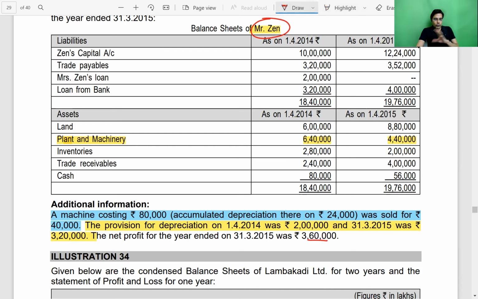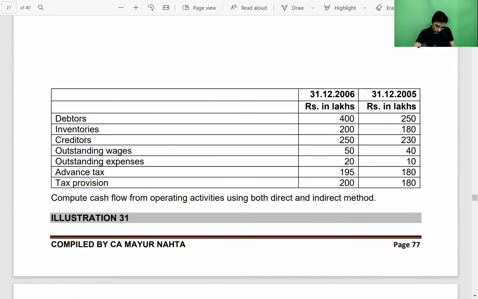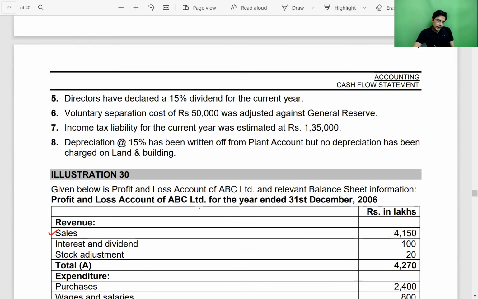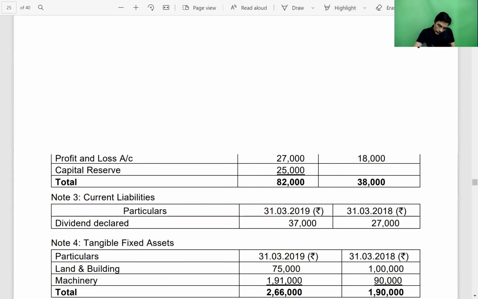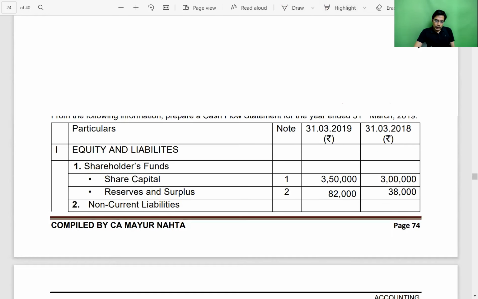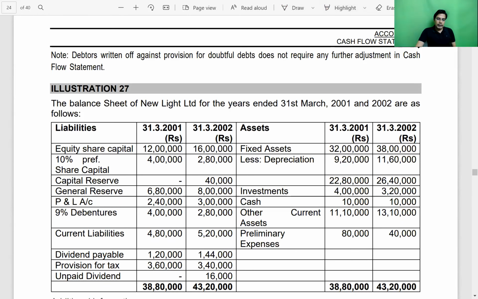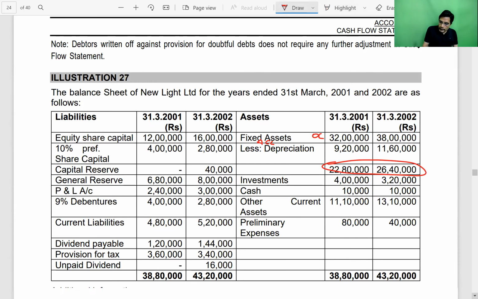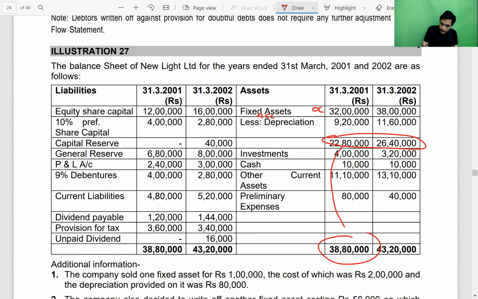Okay. Now, whatever questions we have done so far, in all those questions, what they used to do, they used to give us on the face of balance sheet fixed assets and then original cost, and then they used to minus the accumulated depreciation, and then they used to give us the net balance. Ultimately, in the total of the balance sheet, only these net balances are counted.